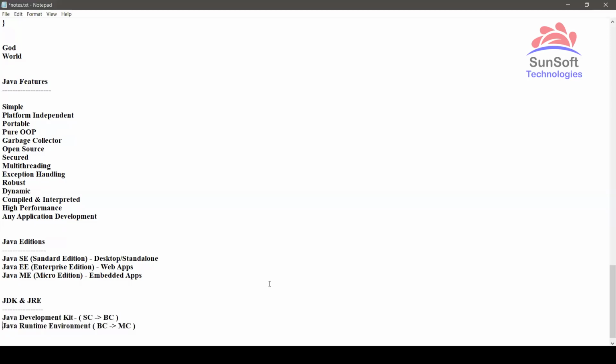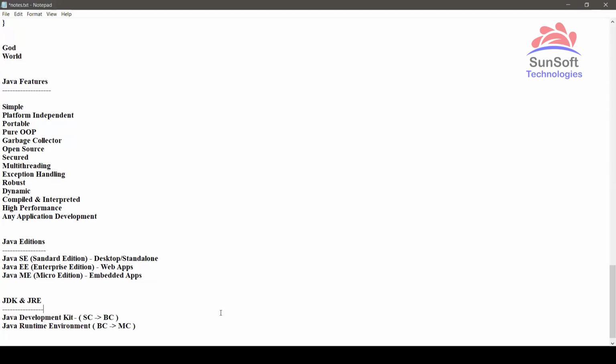But remember, both can be independent also. We can install JDK without JRE, or JRE without JDK. Both are possible. If I have only JDK without JRE, I can only develop, I cannot run. And if I install JRE without JDK, then I can only run, but I cannot create a program. So I should have existing bytecode files, and then I can run them.